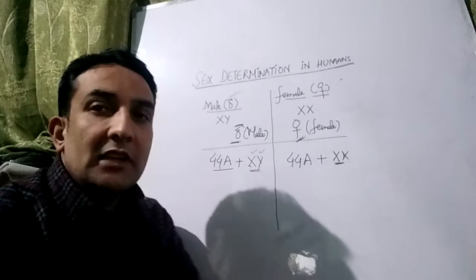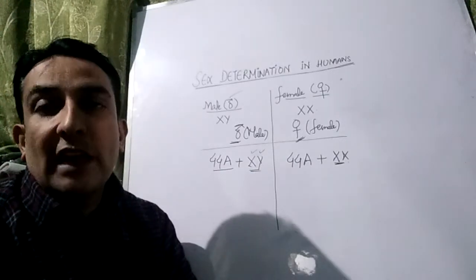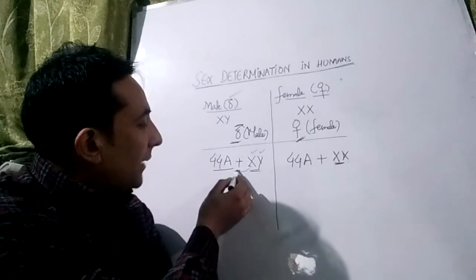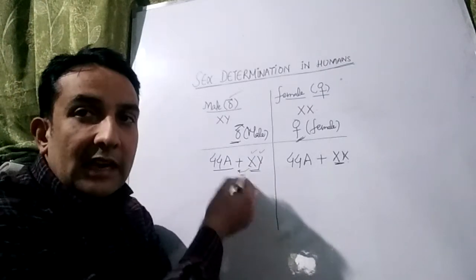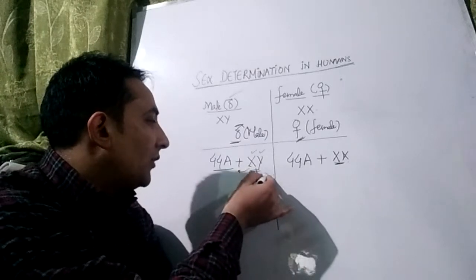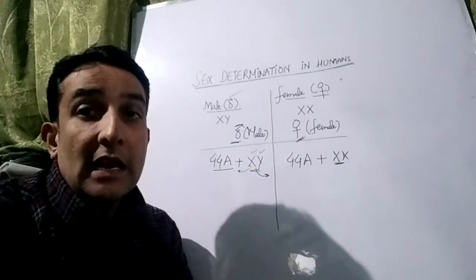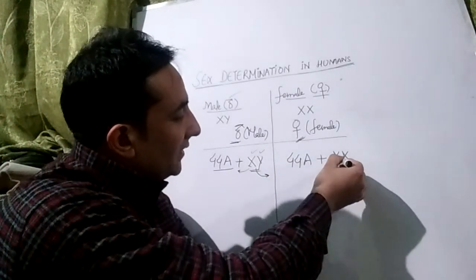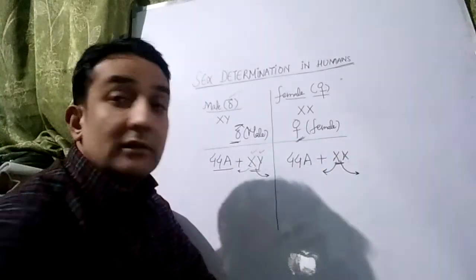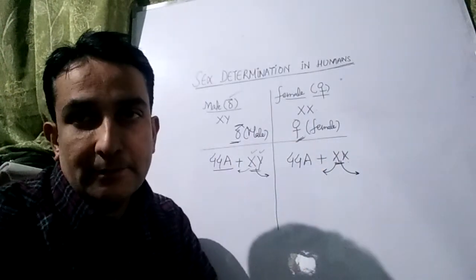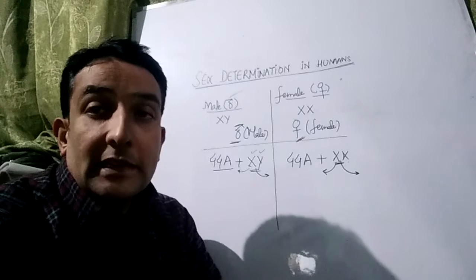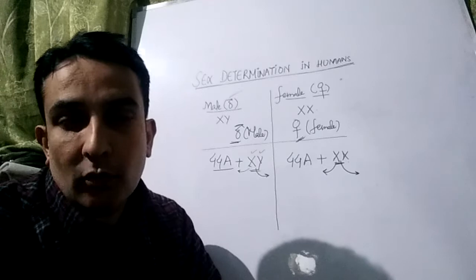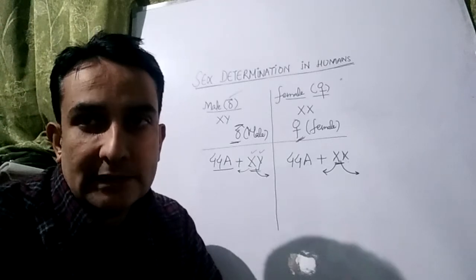This X and Y has nothing to do with the alphabets X and Y which you study in English. It means one chromosome is of one type, suppose we represent it by X, and another chromosome is not of this type, which we represent by another letter which we call Y. Similarly, in females, one chromosome is X and another is of the same type, that's also represented as X. So we say that the sex pair of chromosomes in males is XY, and in females it is XX.